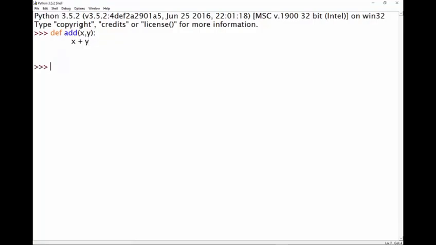We use the def keyword to define a function called add, and add takes two parameters, x and y. The function then simply computes x plus y. So if x was 5 and y was 10, the add function would do 5 plus 10, which is 15. So let's see it in action. So now to get our function to run, we need to call the function.